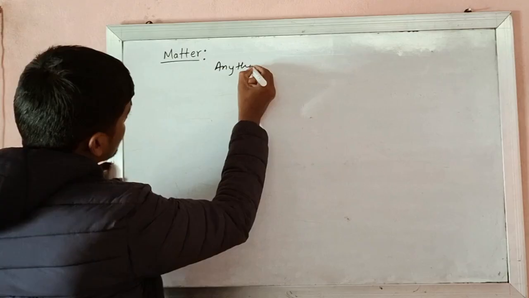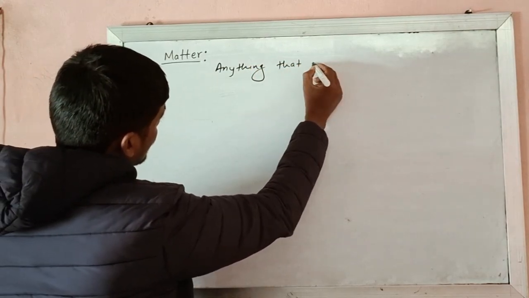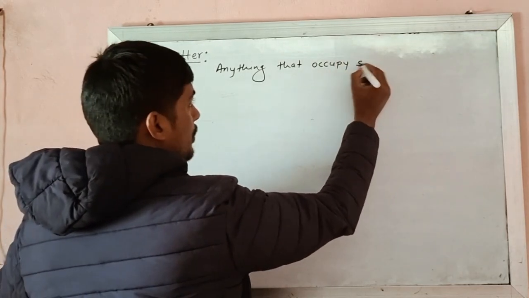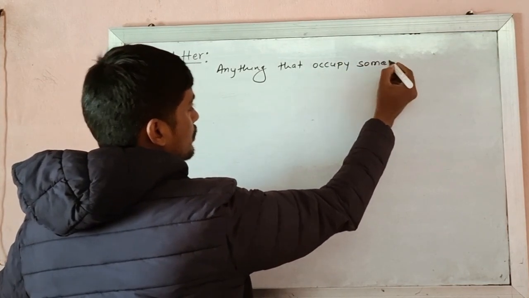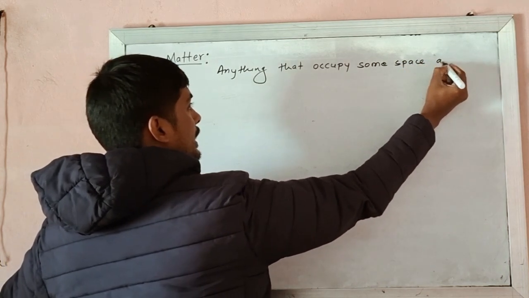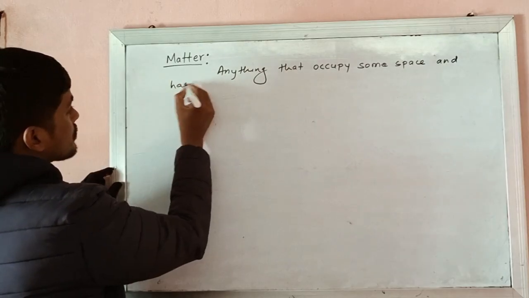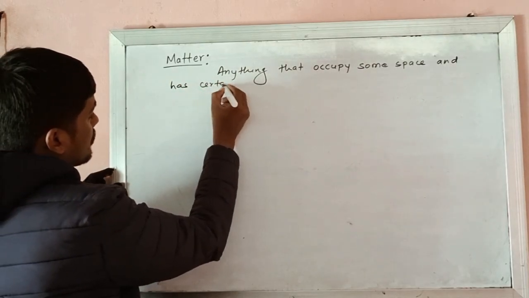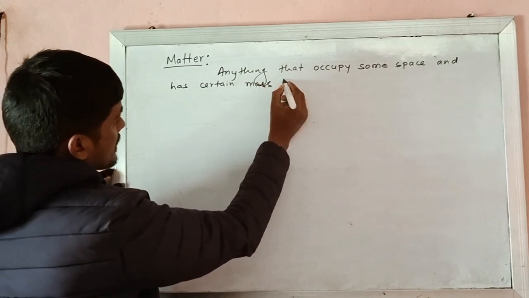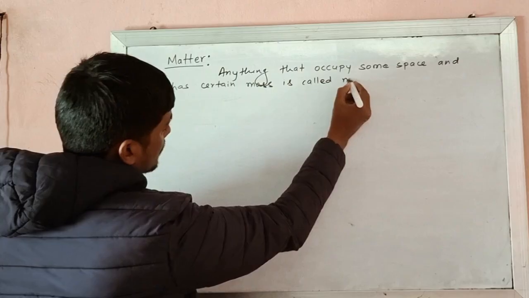Anything that occupies some space and has certain mass is called matter.